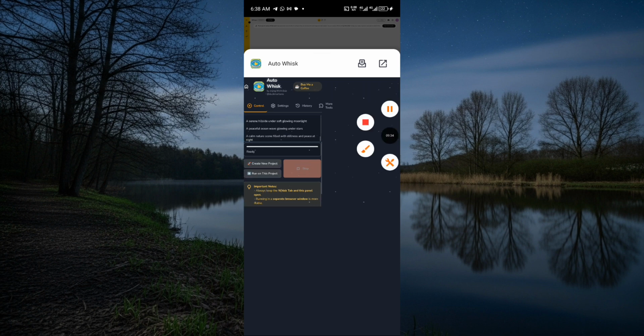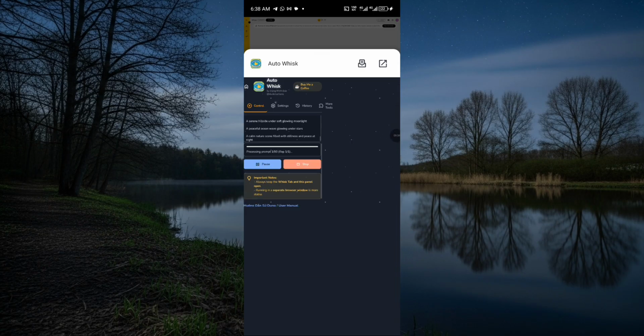If you click on start, it's not going to start it. You just click on run on this project. Now you can see that it's generating. So you're just going to let it generate.